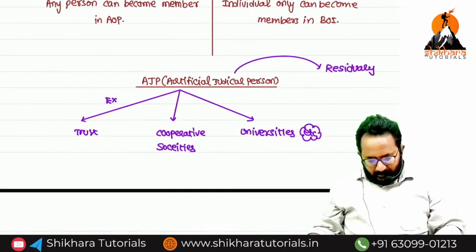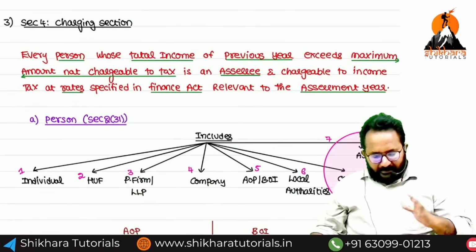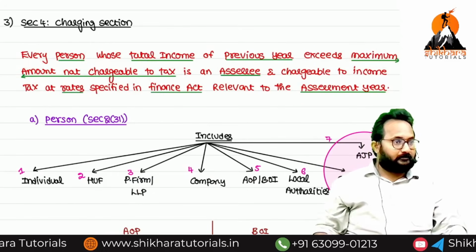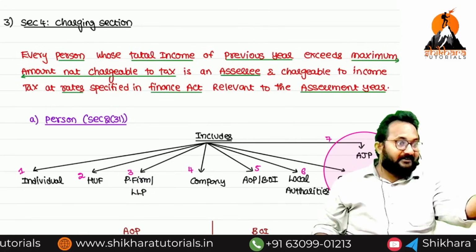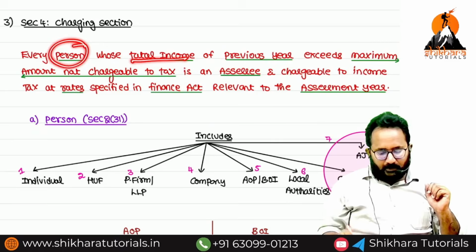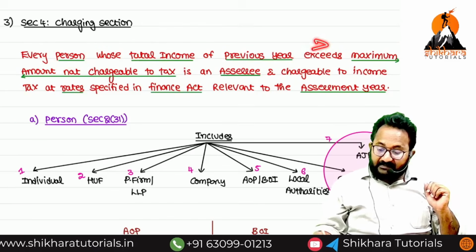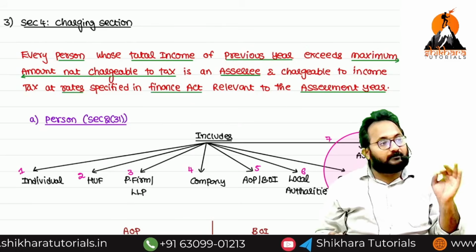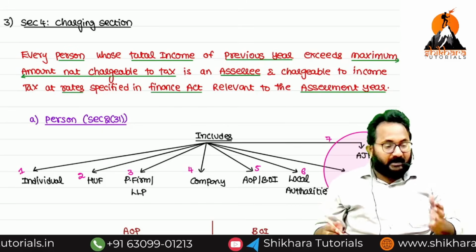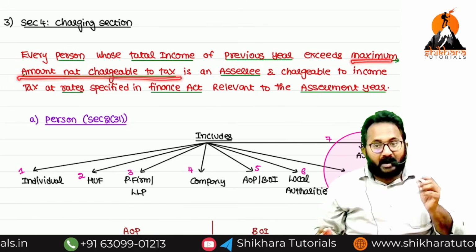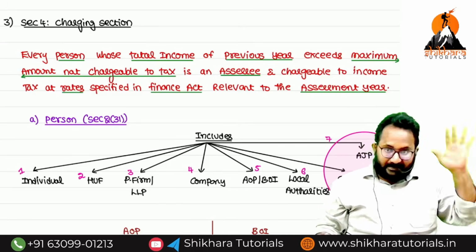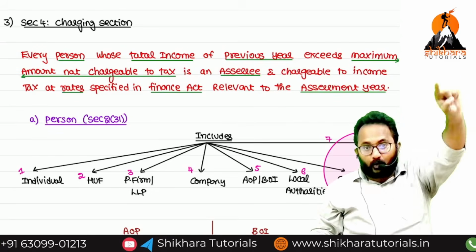Now you have a doubt, sir. Whatever you said, we understood, sir. But what is the maximum amount not chargeable to tax for all persons? Then only we can decide whether he is an assessee or not. Example, if any person has a total income of the previous year that exceeds this limit, then only we can call this person an assessee. Now we have to check the basic exemption limit. In the Act the technical word is maximum amount not chargeable to tax. Up to this limit, no need to charge any tax. Over and above, if you earn, you have to pay the tax.